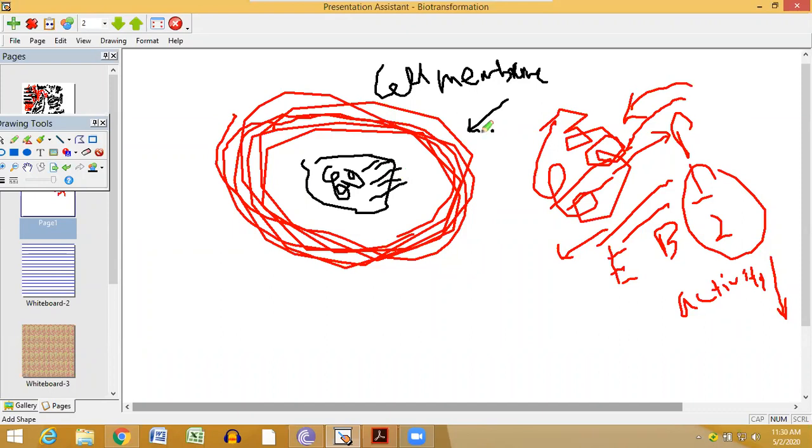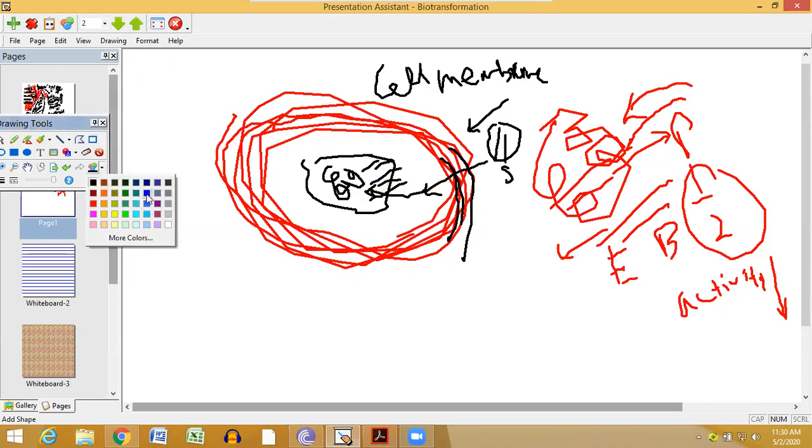Third, the cell membrane acts as a semi-permeable membrane, that is, a selectively permeable membrane. That means only the substrate will go through the membrane and come in contact with the enzyme. This is the substrate coming into contact with this enzyme, and here it is converted to product. The enzyme converts the substrate to product, whether a stereoselective or regioselective product. Then the product will again come out through the cell membrane.